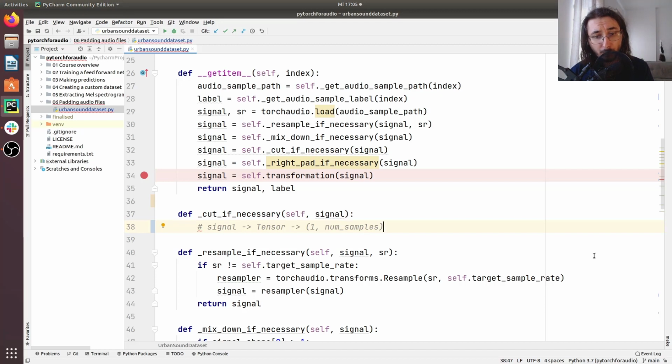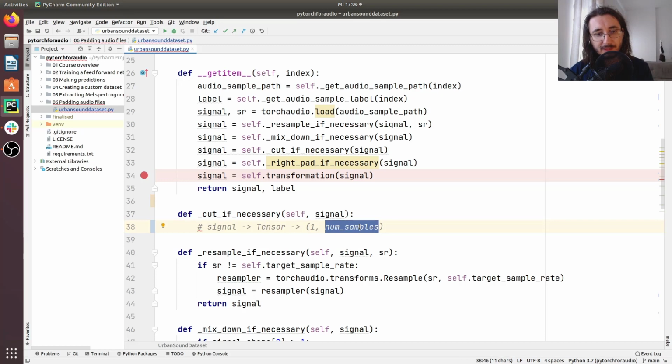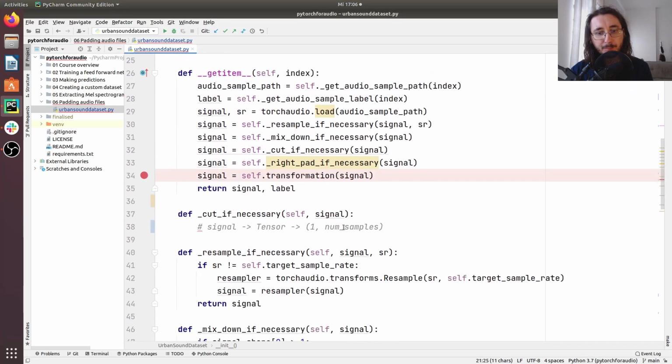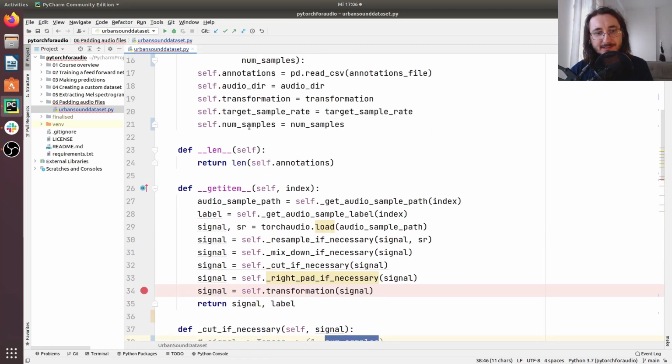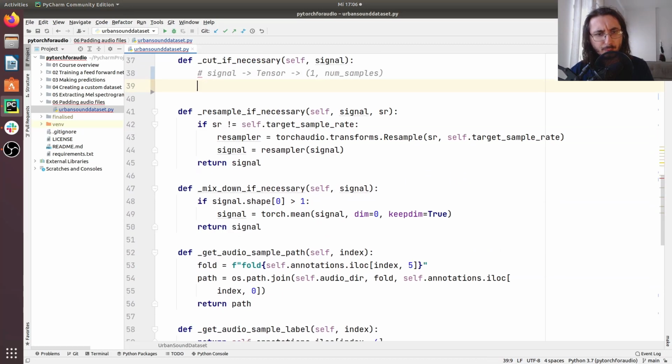Okay, so now what we want to ascertain is that the number of samples, this value here, is greater than the expected number of samples. So we have more samples in the signal than the expected number of samples, right? So how do we get this value? Well, this is quite easy, really.